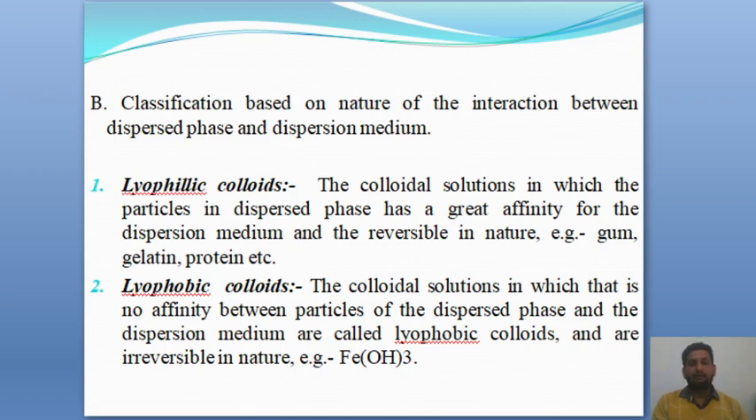Type B: classification based on the nature of the interaction between the dispersed phase and dispersion medium. First, lyophilic colloids. The colloidal solutions in which the particles of the dispersed phase have a great affinity for the dispersion medium are reversible in nature, for example, gelatin, protein, gum, etc. Lyophobic colloids: the colloidal solutions in which there is no affinity between particles of the dispersed phase and the dispersion medium are called lyophobic colloids and are irreversible in nature.